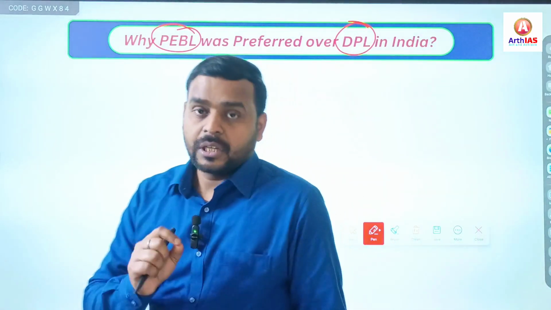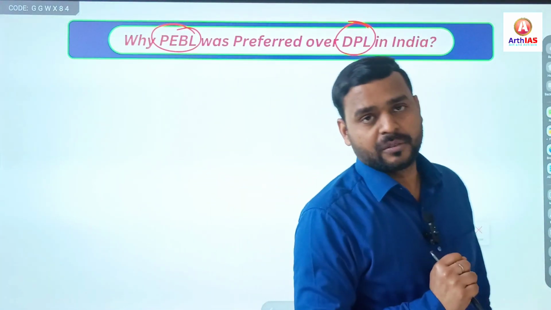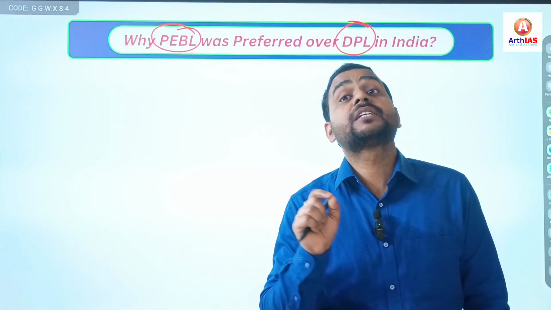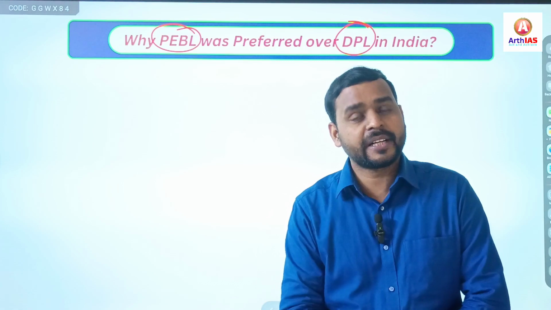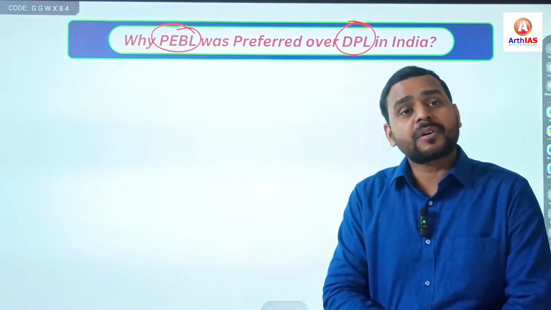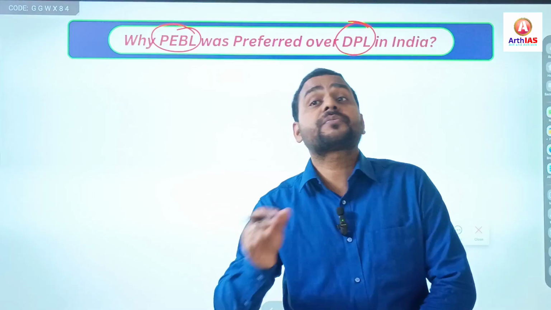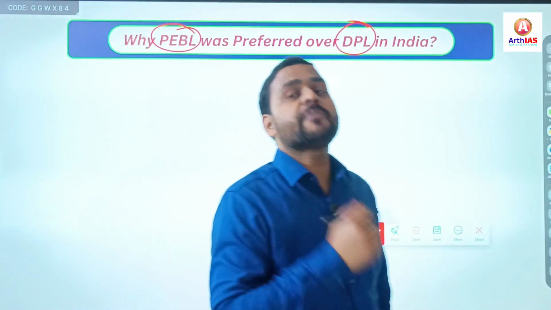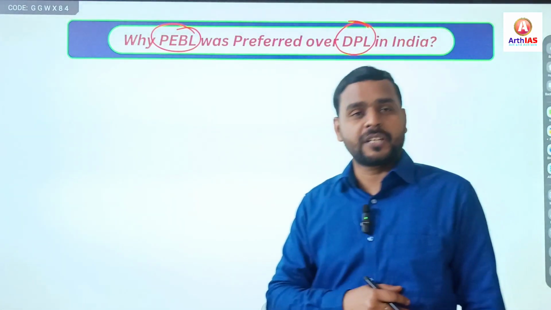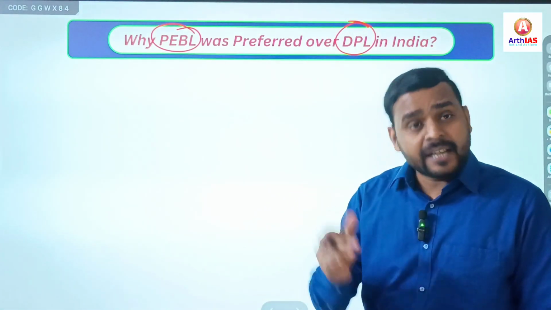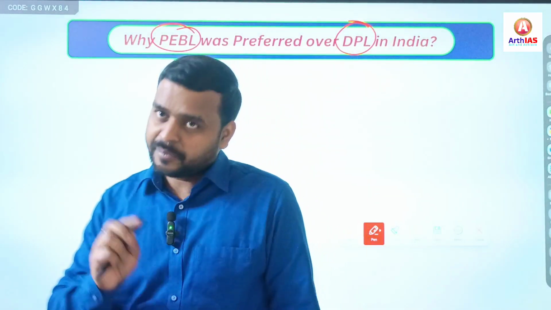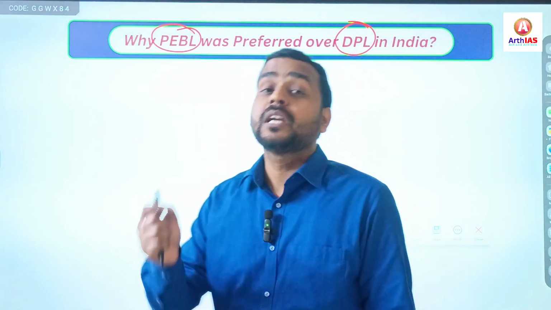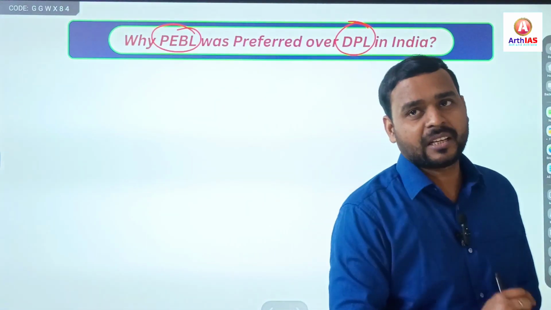See, the constitutional expert B.N. Rao traveled to America, and there he met Justice Felix Frankfurter, who was then a Justice of the Supreme Court of America. Justice Frankfurter advised B.N. Rao that the due process of law clause is undemocratic and burdensome on the judiciary, and he followed his advice.